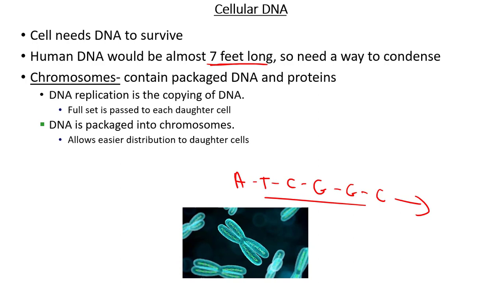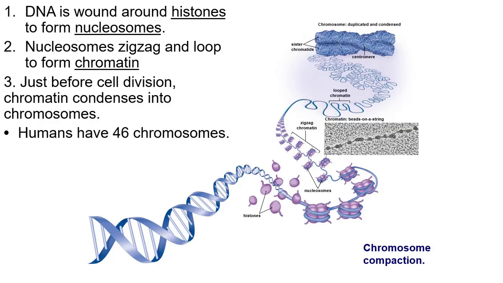So somehow your body has to have a way to package and smush this DNA up so that it will fit in your cell, because your cell's so tiny. So we gotta smush this DNA together and get it to fit. The way that your body smushes this DNA is it makes what's called a chromosome. Here's what a chromosome is. First, you have this really long piece of DNA. Now, first thing that's going to happen is this DNA is going to wrap around these proteins.